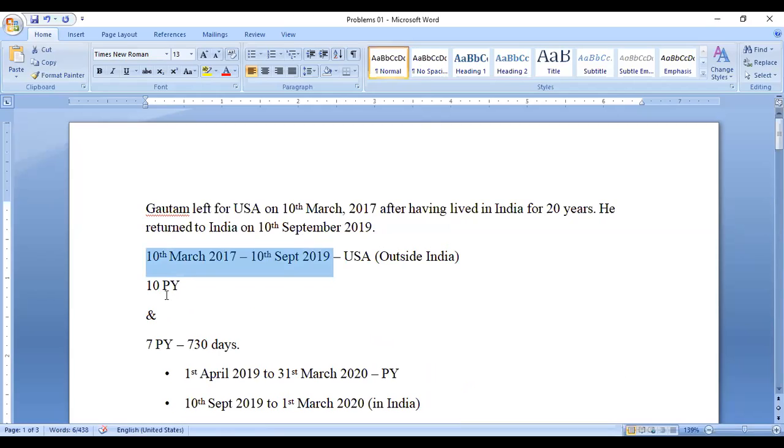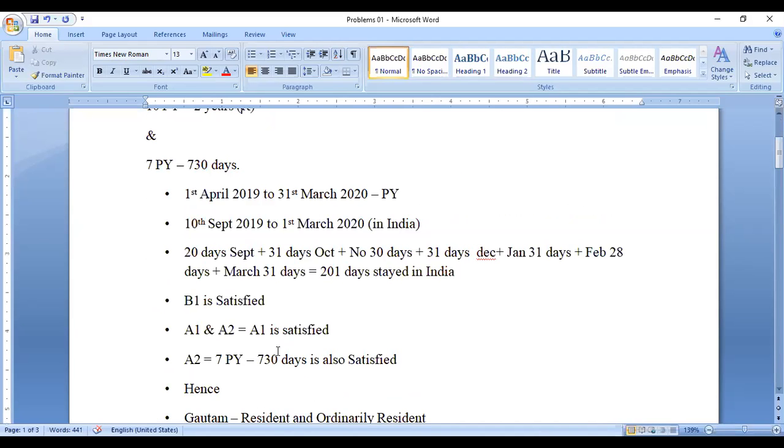So in the 10 previous years, it may take 3 years, and for the remaining 7 years he is in India, with at least 182 days. So 2 years resident, he is satisfying additional condition one, and he is also satisfying, in any 7 previous years, 730 days stay in India. That also is satisfied. Basic condition one is also satisfied.